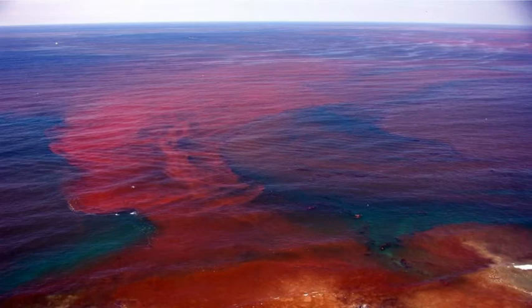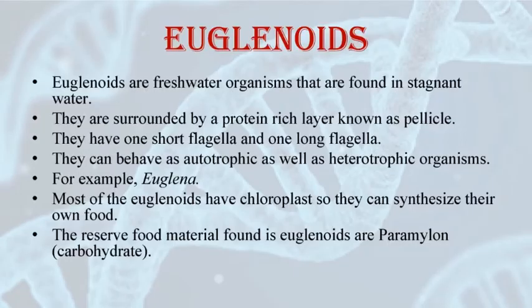Let's move to the third division, that is euglenoids. Majority of euglenoids are freshwater organisms, and they are specially found in stagnant waters. They don't have a cell wall. Instead, they have a protein-rich layer which can be called as pellicle.